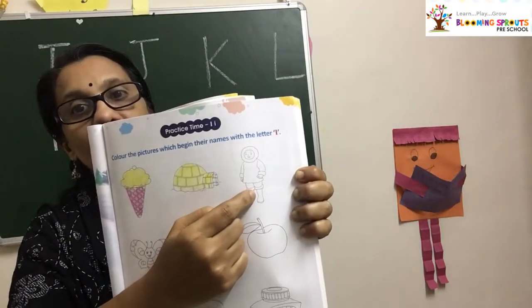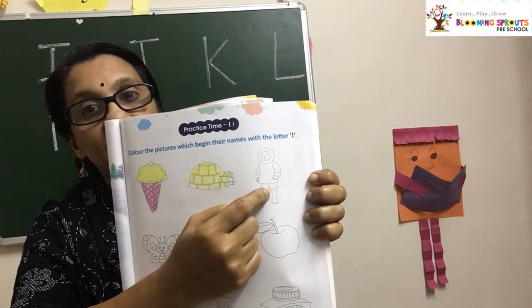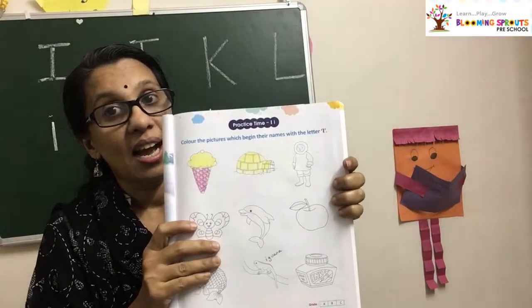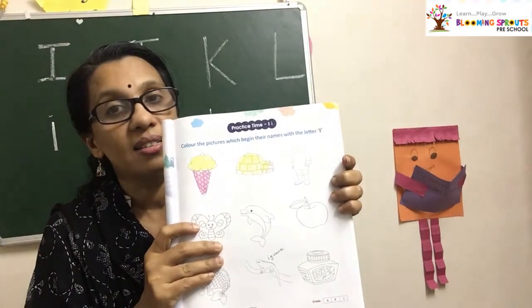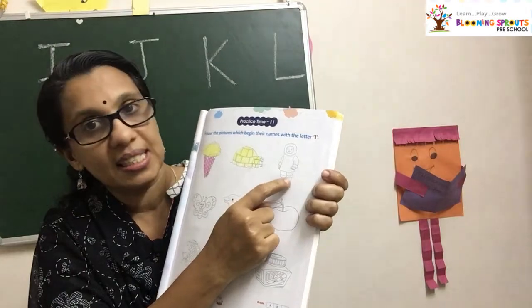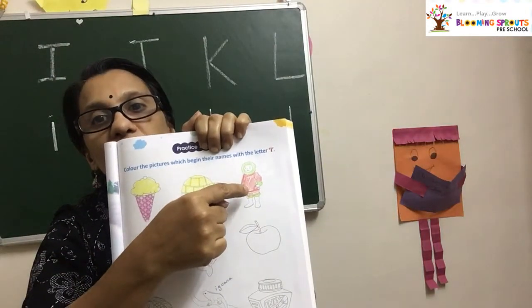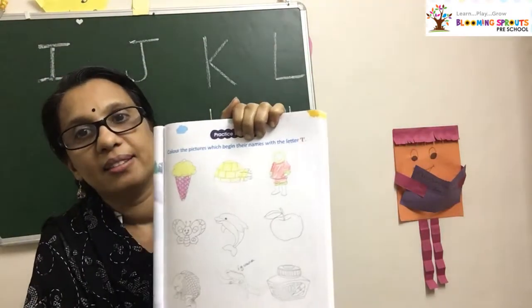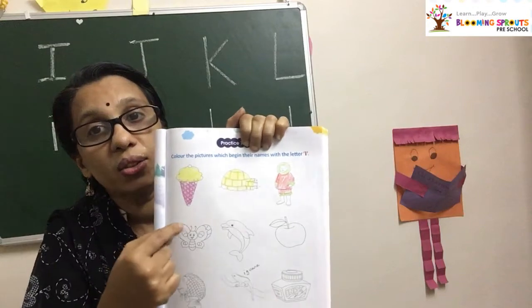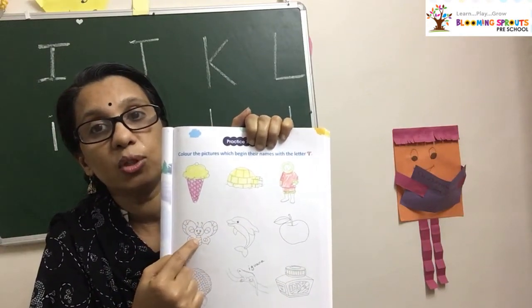Now see the third picture. What is this? Infant. What is the first letter? I. Infant. Color this one. I am going to color. Okay, I finished my coloring here. Infant. Now go to see this one. See the next picture. What is that?